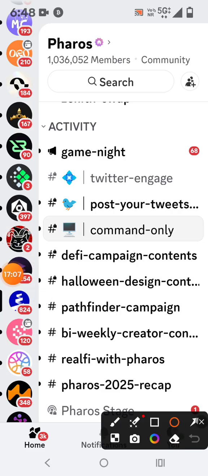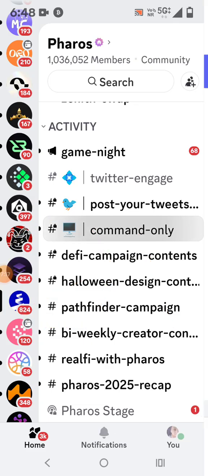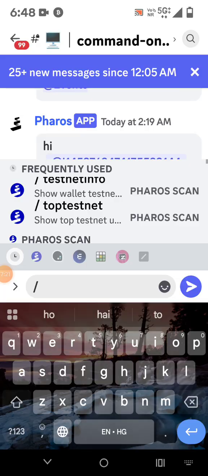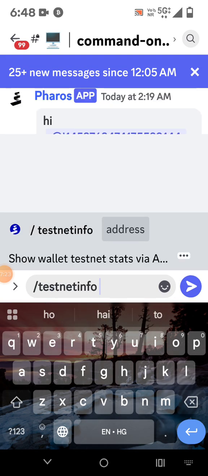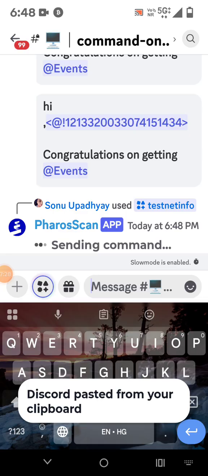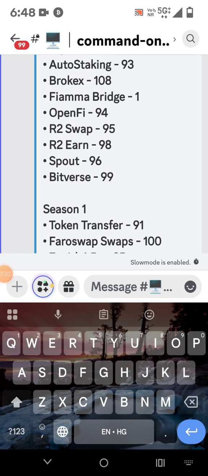So friend, we will confirm whether our task has been completed or not. So we will click on the command button. हम यहाँ पे क्या करेंगे, command button पे click करेंगे, and friend we will click here testnet info, and here I will paste my wallet address and I will send it. तो यहाँ पे इस तरीके से आप अपना चेक भी कर सकते हो.